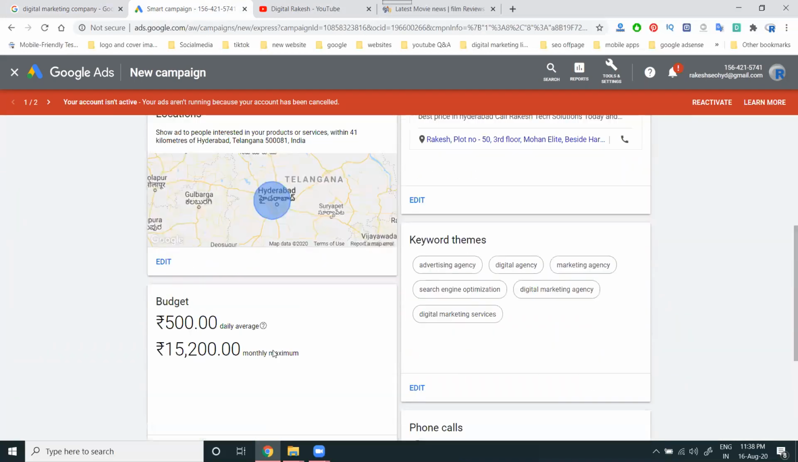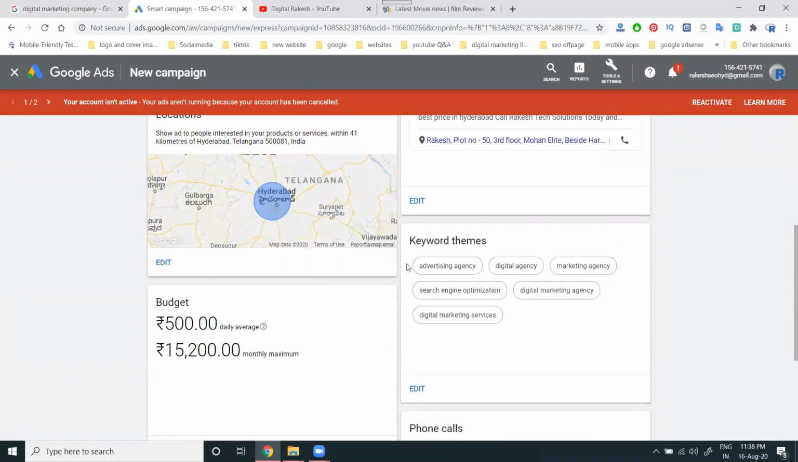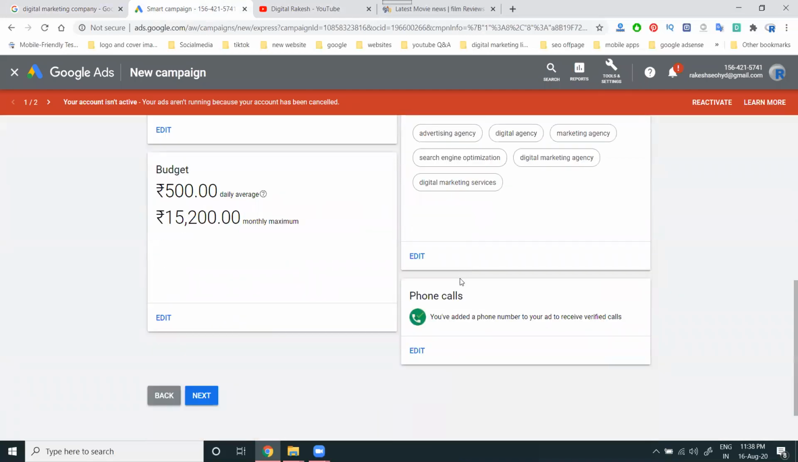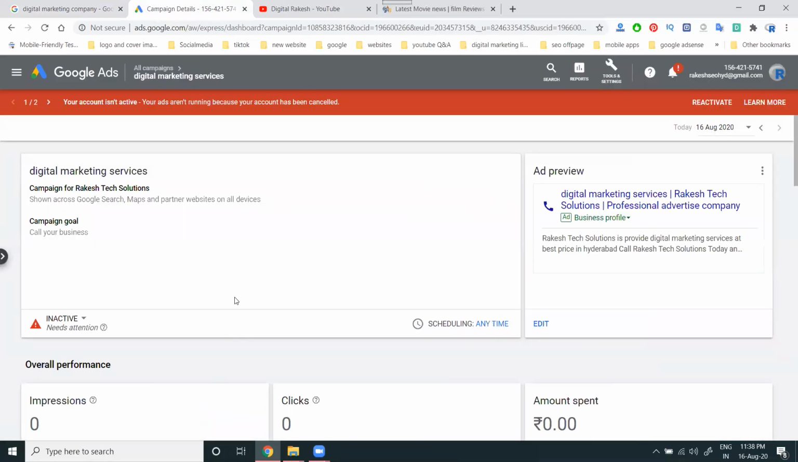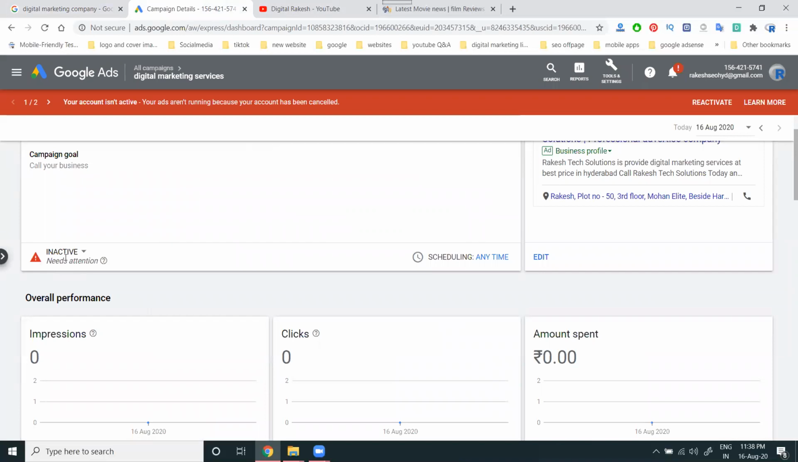Finally, click next. If any changes are needed, you can click edit and change your option before clicking the next option. First of all, check all the things and finally click the next button. I can finish everything correctly. So I go into this. Right now it is inactive, because my account is in an inactive stage. When it is reactivated, my ad will start.